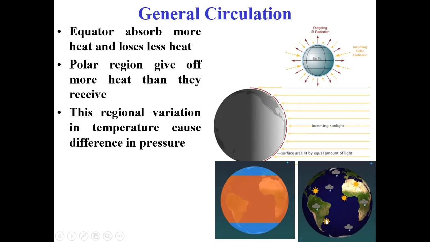Globally, there are different places with different types of atmosphere, such as cloud, rainfall and sunshine. Their heating is different, and due to this, the atmospheric circulation found on the earth is called the general circulation.